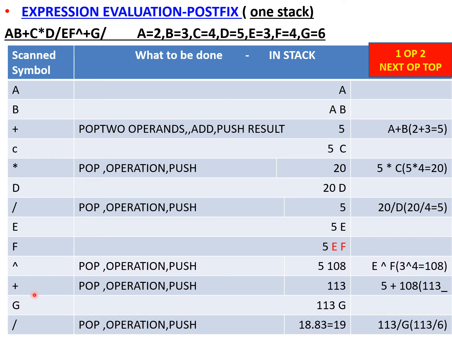Next is the plus. For example, you see here plus. Again there is no problem. Here we will be adding, this is the second element, first element, add it, and you get 113. Next is the operand, so push it, and then next is the division. Again you are going to perform the operation. So G is placed here, you see here 113 divided by G. Again, if you do it wrongly in this place, that is G here and then 113 here, you will get the wrong answer. If you perform the operation with exponentiation and division in the wrong order, it will surely give errors, that is, you will get the wrong answer.